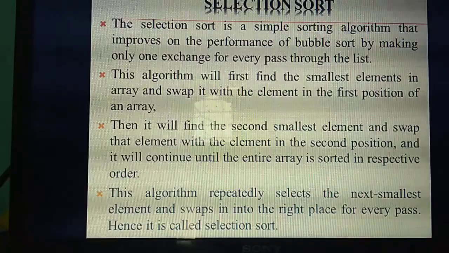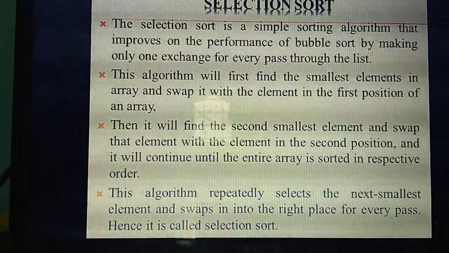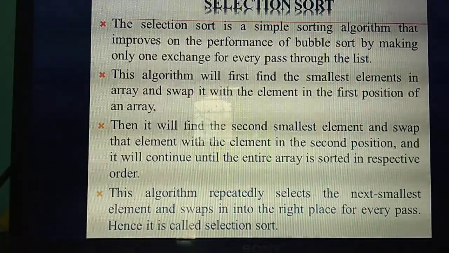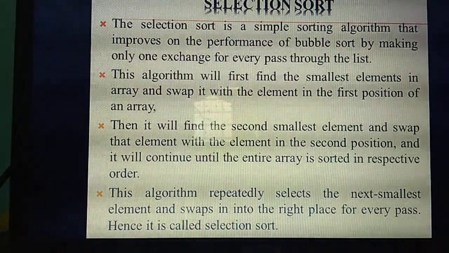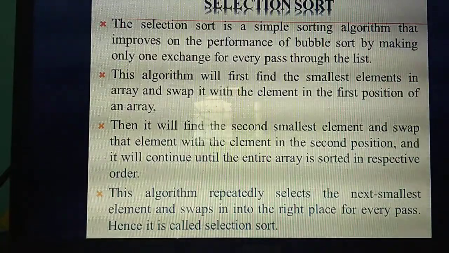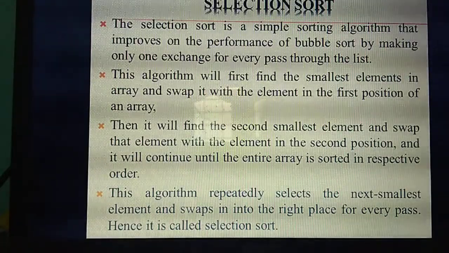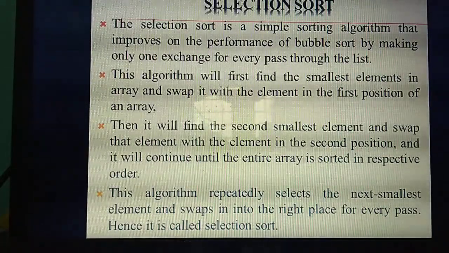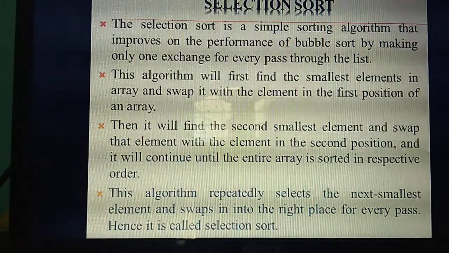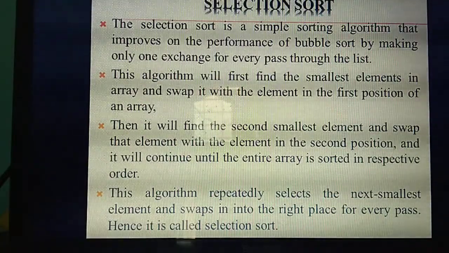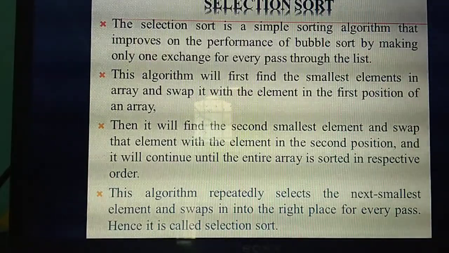The selection sort algorithm is also a sorting algorithm. When compared to the bubble sort algorithm, the performance is much better. In each and every pass, only one exchange is going to happen. How will it work? It will find the smallest element from the array and arrange accordingly. First it will swap the first smallest element and place it in the first position. Next it finds the second smallest element and places it in the second, likewise third, fourth, and the next smallest elements it will find out, swap, and place in the right place of that array for every pass. So it is called a selection sort algorithm.